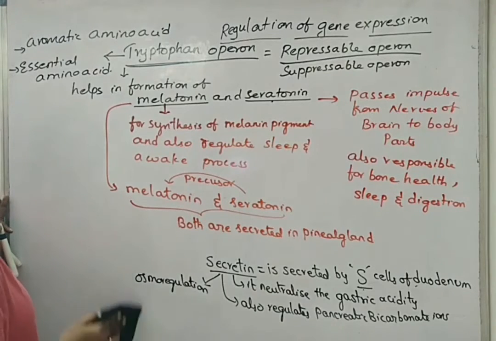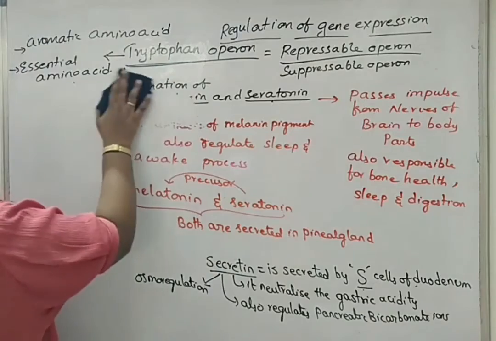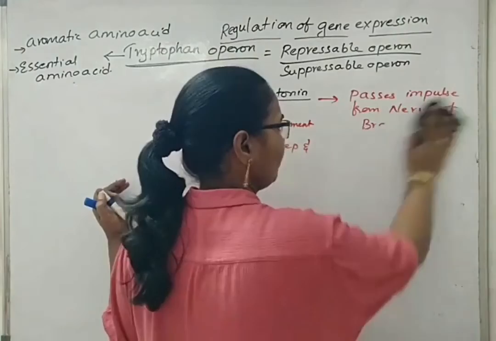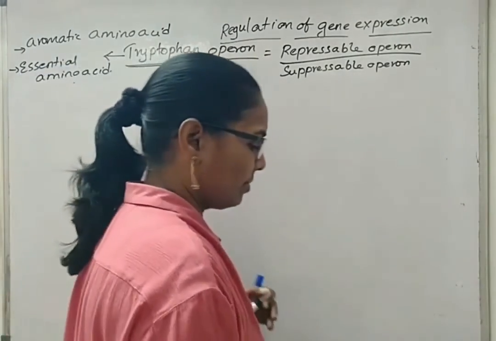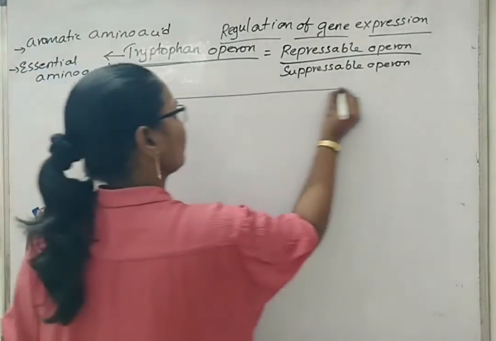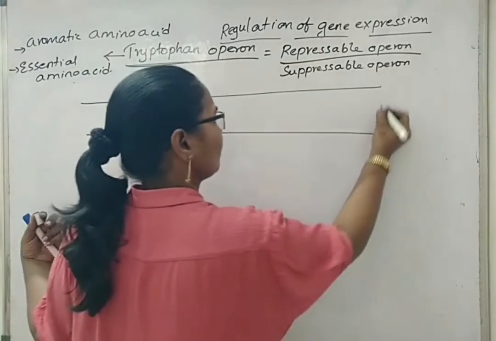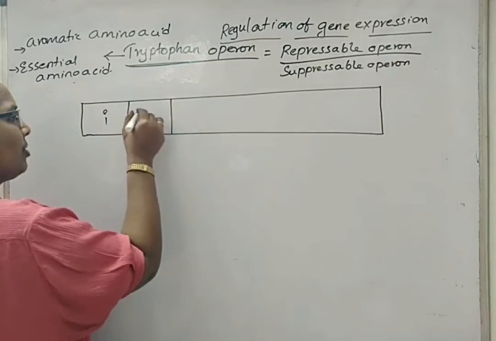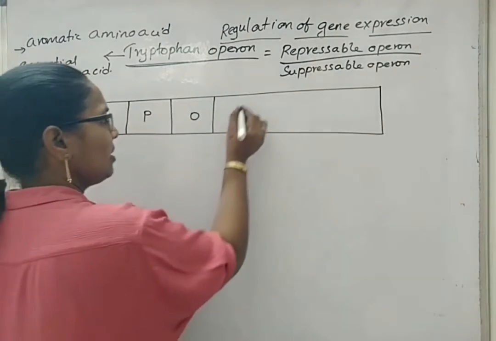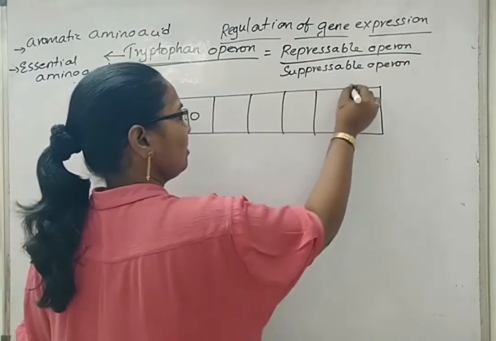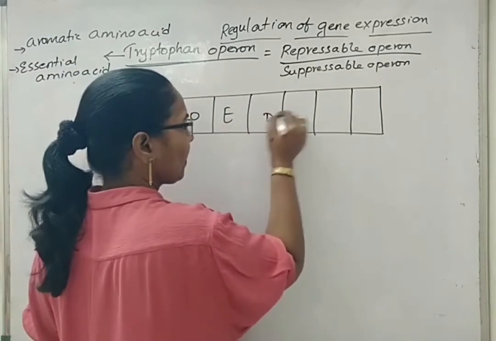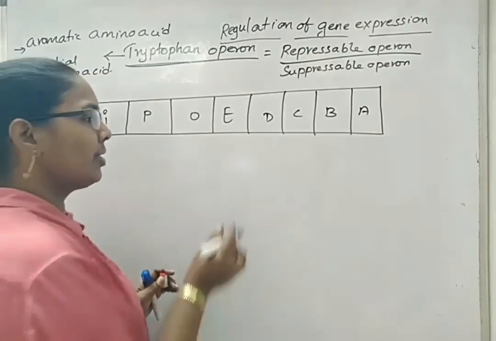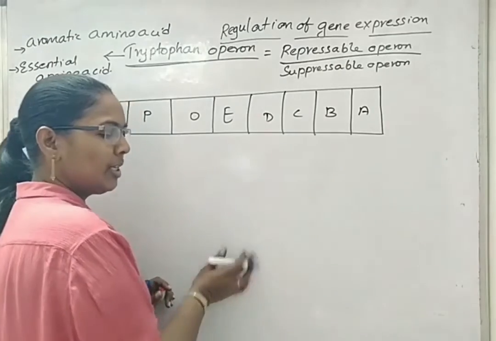Now we will see about the operon of tryptophan. Repressor gene, promoter gene, operator gene, E D C B A. Normally, tryptophan has to be synthesized for the functions that we have discussed previously.